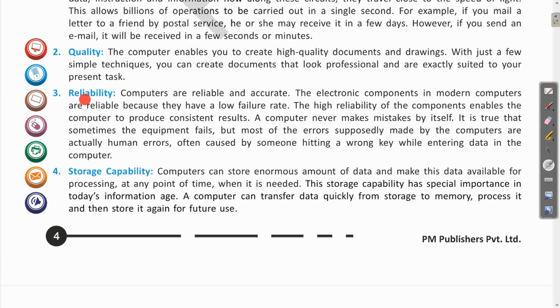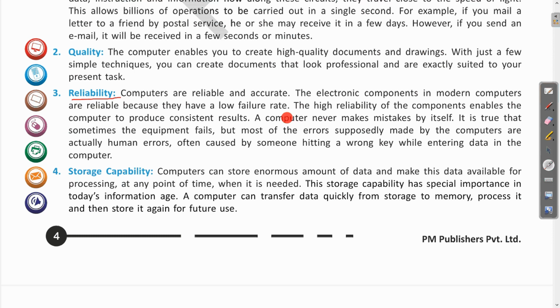In the common term also, when we say reliable, it means someone who is trustworthy, who can be trusted, so that they can be useful in difficult times also. In the same way, if we talk about reliability in terms of computers, they are reliable and accurate. Clear? The electronic components in modern computers are reliable because they have a low failure rate. Clear? As you use the mobile, you can see the same mobile can be used without any problem for many years, for at least 2, 3, 4 or even more than that.